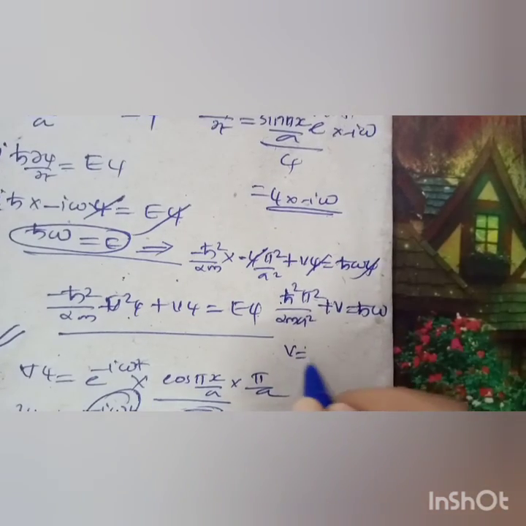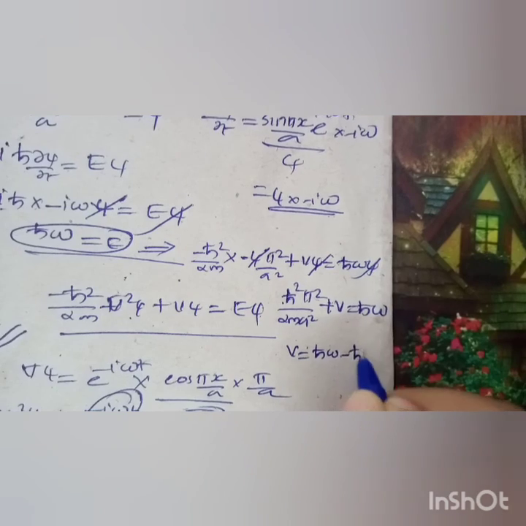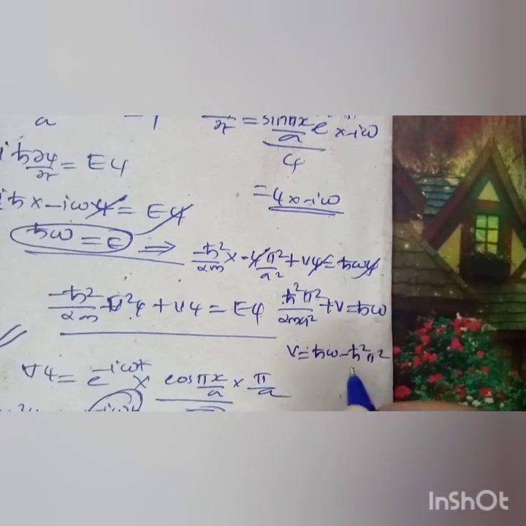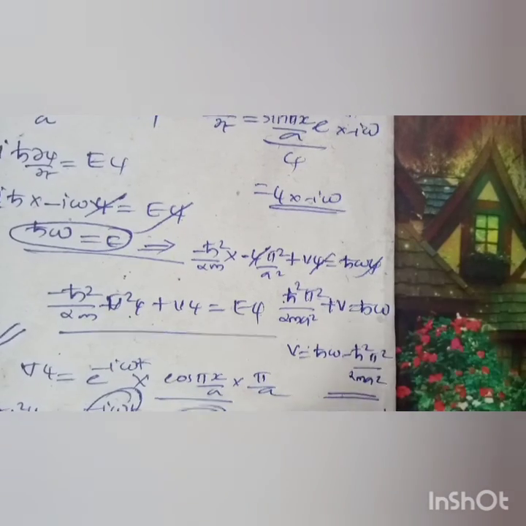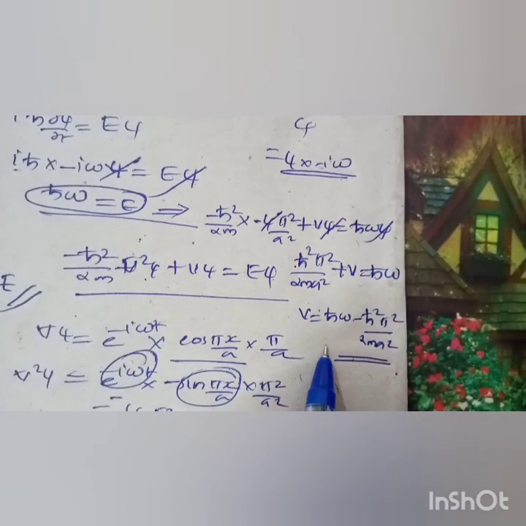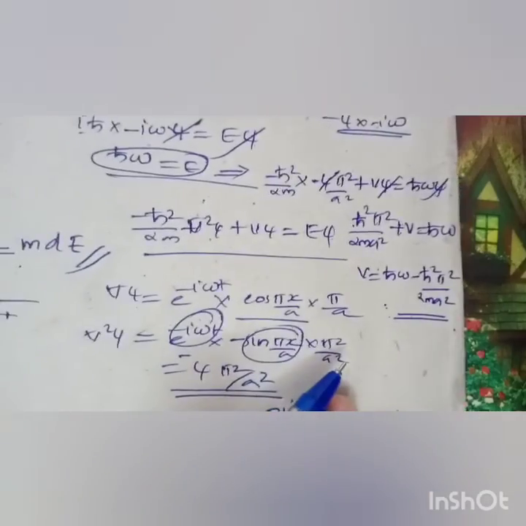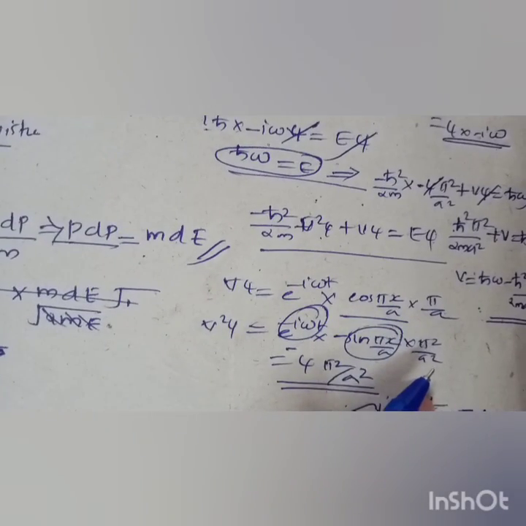So V is equal to h cross omega minus h cross square pi square divided by 2ma square, which will give you the potential energy. Okay, so this is all about application 2.